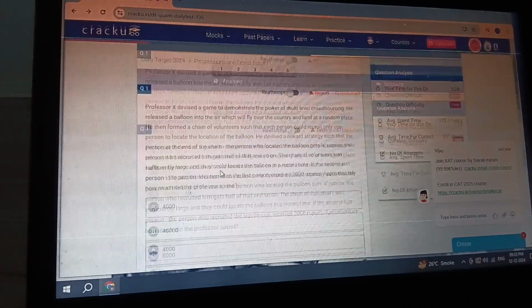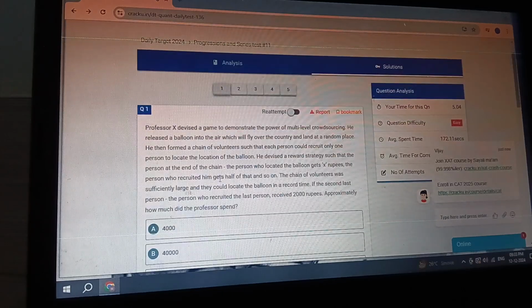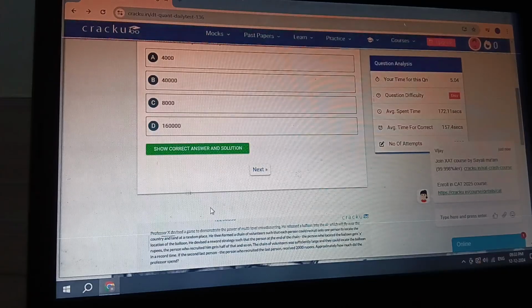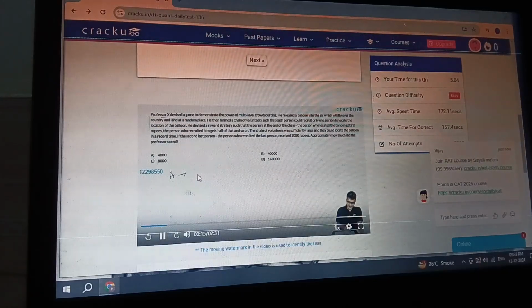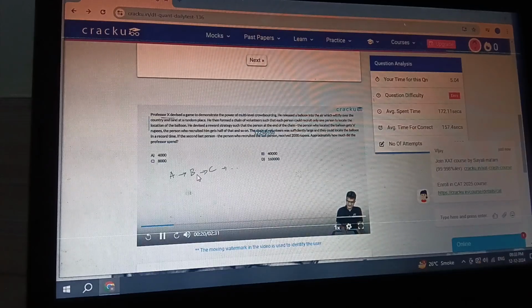In this question, we are told that there is a Professor X. He devised a game to demonstrate the power of multi-level crowdsourcing, wherein there is a balloon that has to be caught, and every person recruits exactly one other person. So initially, the professor will select some guy A. He will recruit somebody else, say B, who will recruit somebody else, say C, and finally this goes on.